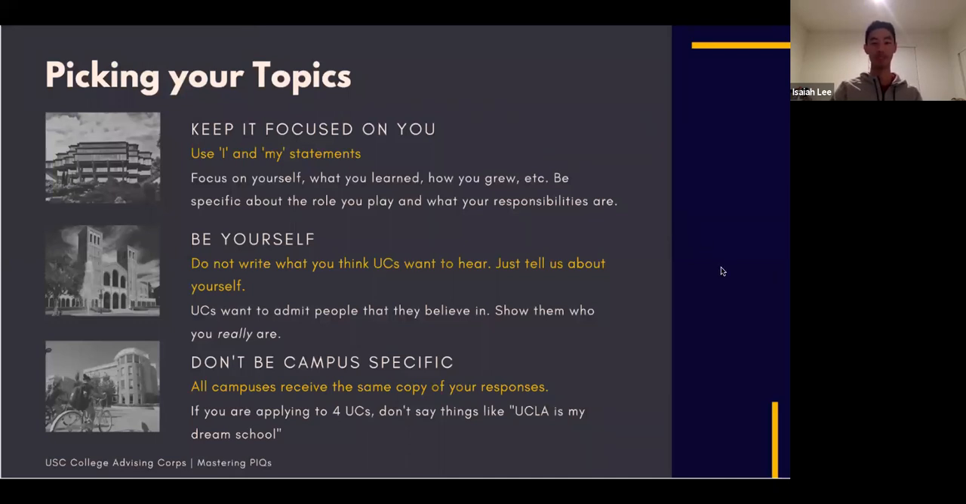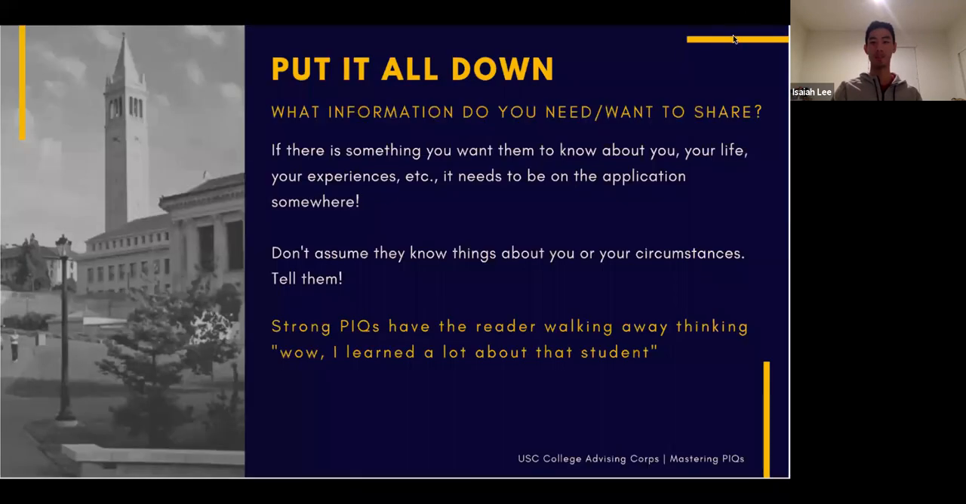Okay, so then put it all down. What information do you need or want to share? Is there something you want the admissions readers to know about you, your life, your experiences, etc.? It has to be on the application somewhere. Don't assume they know things about your circumstances, tell them.